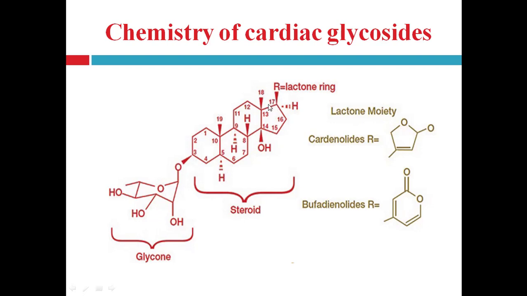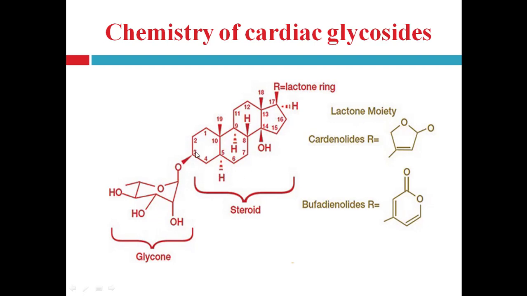This 17 position is very important because the nature of the C17 side chain is also important. Then here 18 and 19. It is fixed; the numbering of the steroid ring of glycosides is always given like this.